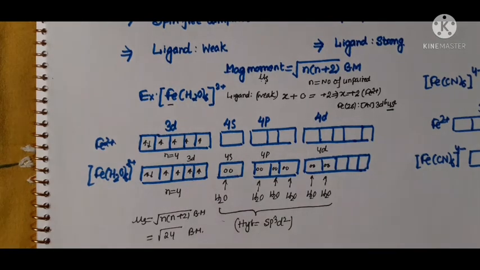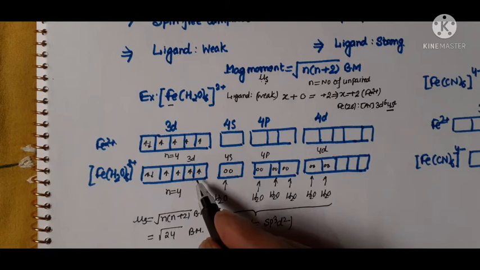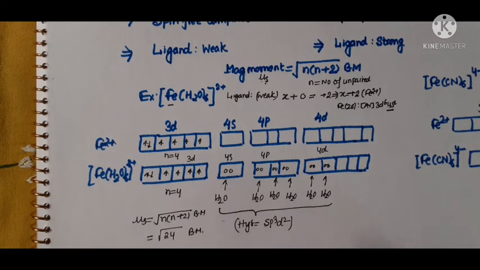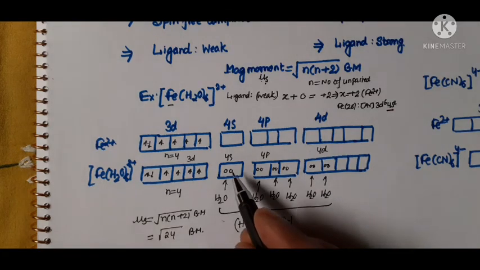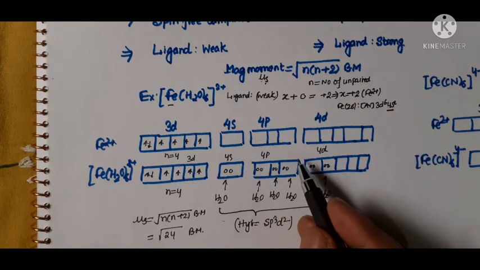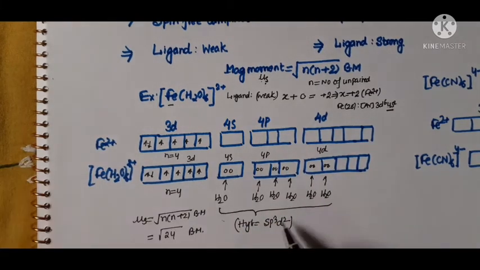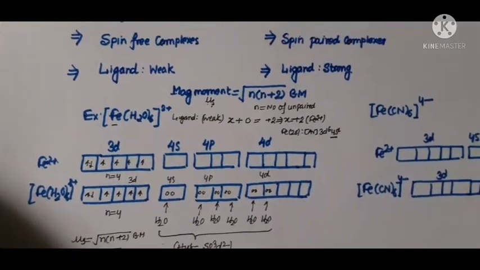Since the weak ligand is unable to pair up the unpaired electrons present in the 3d orbital, the ligand's donor site will not be able to occupy any of the 3d orbitals, so it will occupy the 4s, 4p and 4d orbitals and form sp3d2 hybridization.